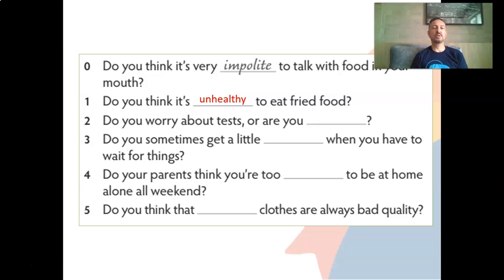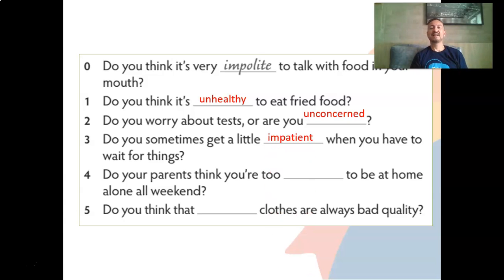What about number 2? Do you worry about tests? Or are you, which one? Are you unconcerned? So you're not worried about them. Concerned, the opposite is unconcerned. Number 3, do you sometimes get a little when you have to wait for things? A little, wow, I have to wait.